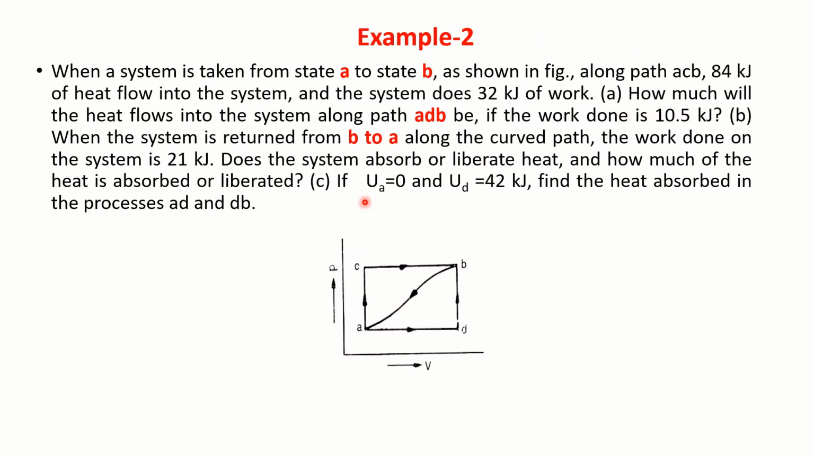Go to the next part. If UA is equal to 0, UD is equal to 42 kilojoules. Find the heat absorbed in the process AD and DB.